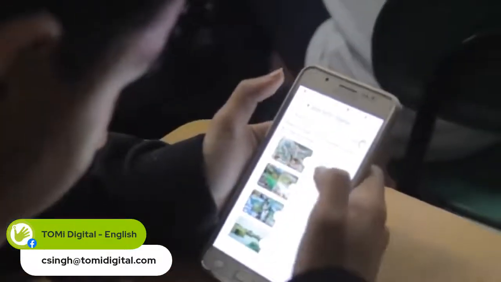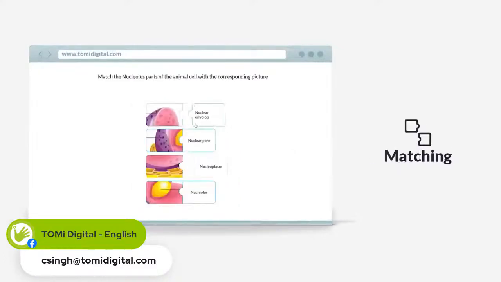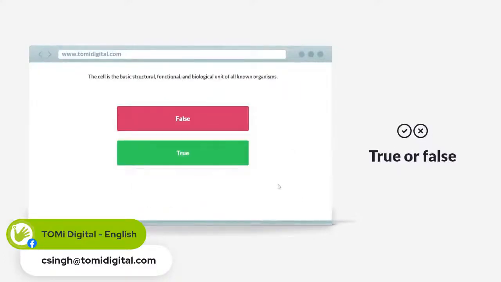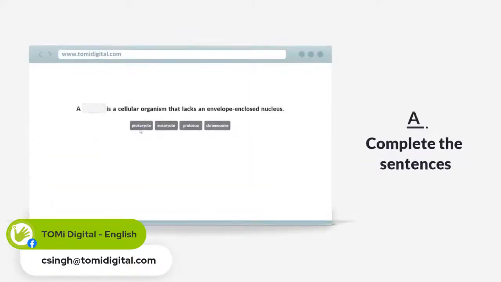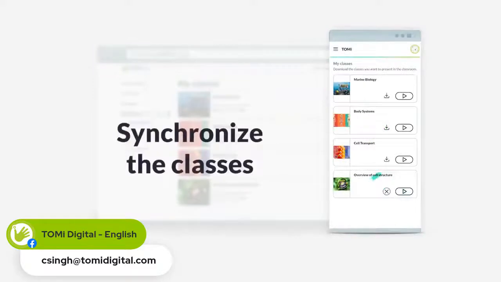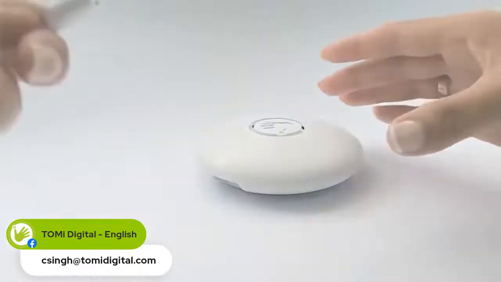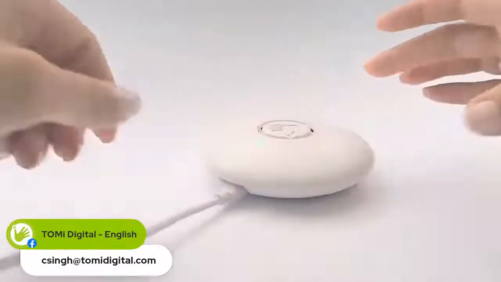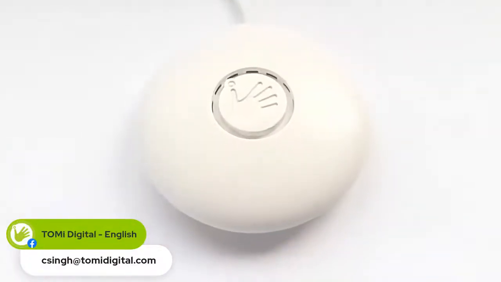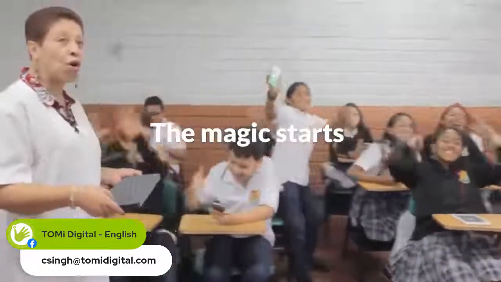Tomi uses many types of questions, such as word searches, matching terms, true or false statements, multiple choice, and reordering or completing sentences. Synchronize your favorite classes from the TOMiDigital application on your cell phone and take them to class with you. Connect the Tomi Play device to power or a portable battery, and a new Wi-Fi network will appear. Ask everyone in the classroom to join the network and watch the magic begin.